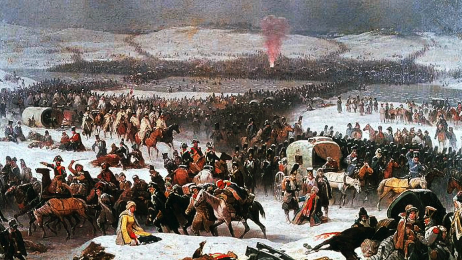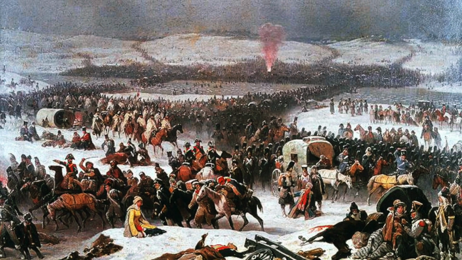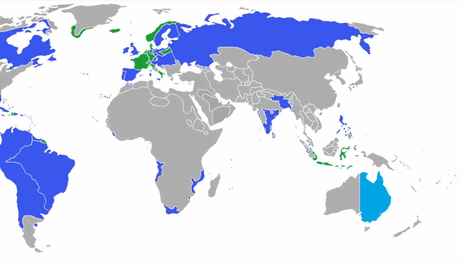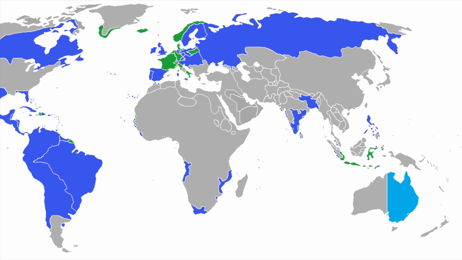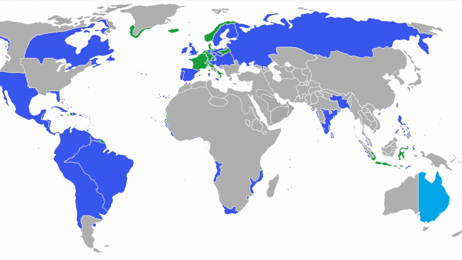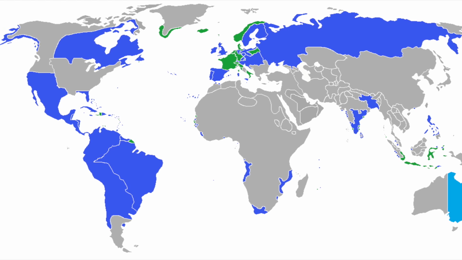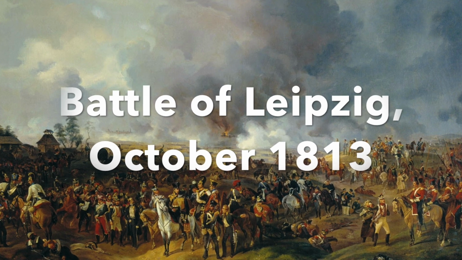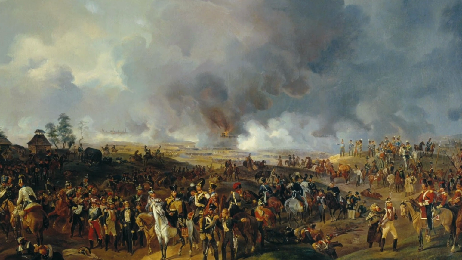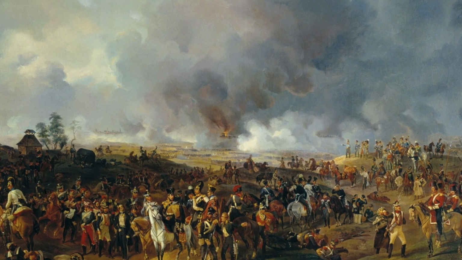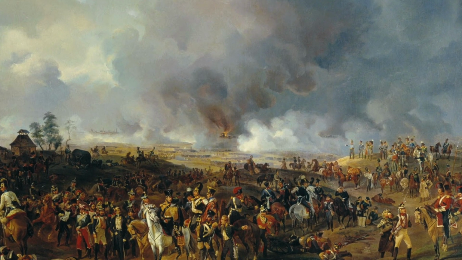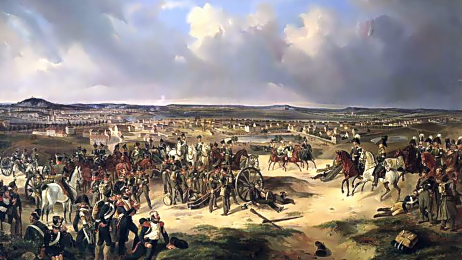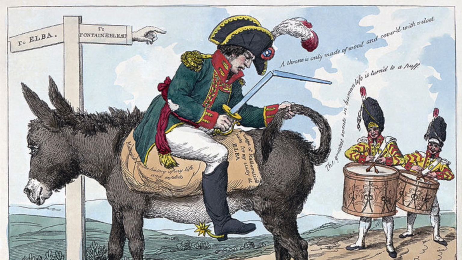So this major failure for Napoleon triggered a major shift in European politics, because Austria, Prussia and Sweden rejoined the fight against Napoleon and started the War of the Sixth Coalition in March 1813. So Napoleon was able to win some initial victories against the enemy, but he suffered a crushing defeat in October 1813 at the Battle of Leipzig. So this decisive victory for the coalition forces meant that Napoleon was forced to return to France. So the coalition forces continued to press their advantage, and by March 1814, Paris had been captured and Napoleon was forced to abdicate to the island of Elba.